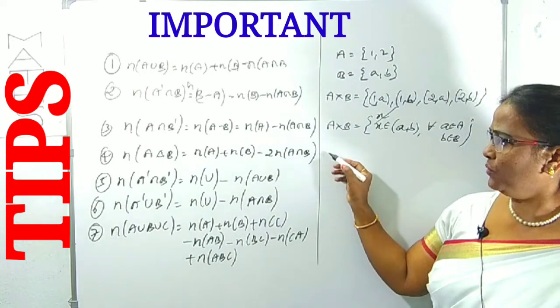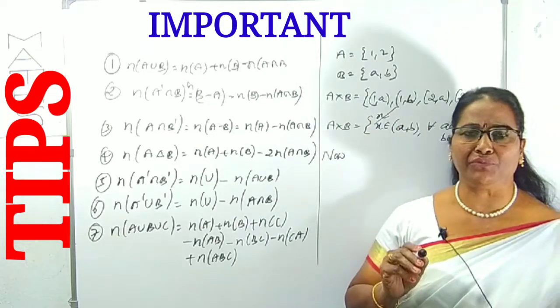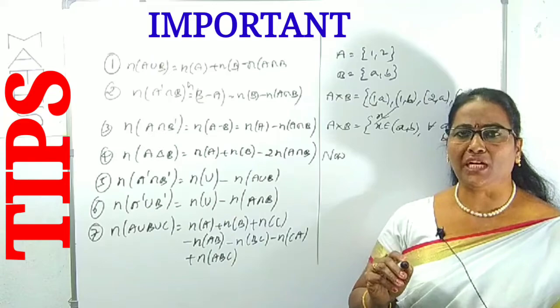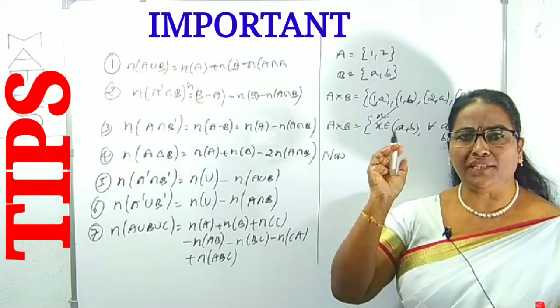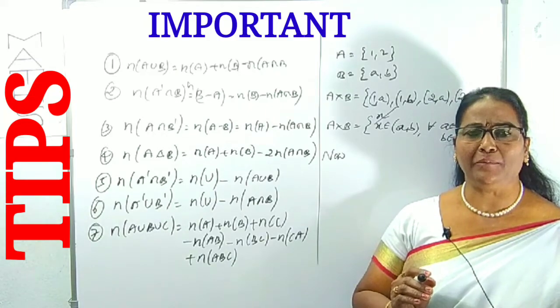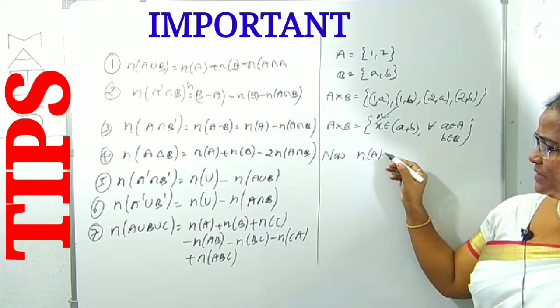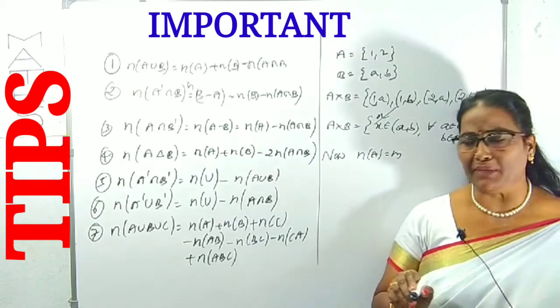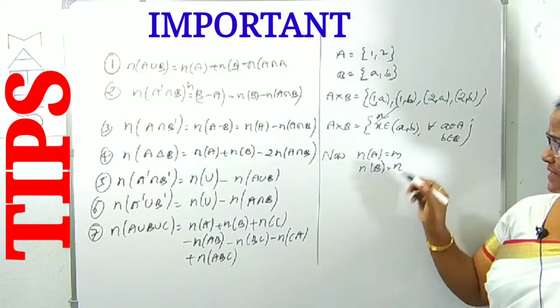Now, how can you form the Cartesian product from two non-empty sets A and B? That's okay. And how many elements are there in the Cartesian product A cross B? Suppose n of A, the number of elements in A, is m, and n of B, the number of elements in B, is n.